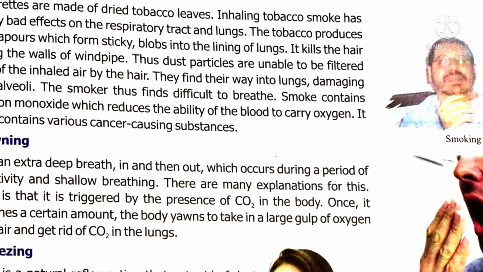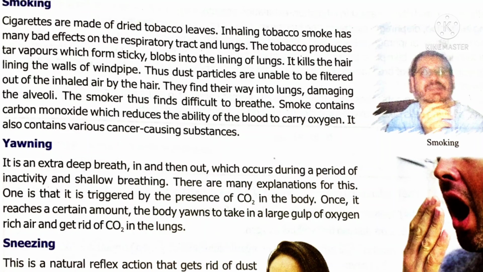Next comes smoking. Smoking cigarettes is not good for health. The cigarette is made of dried tobacco leaves which produce a tar-like vapor that forms sticky blobs on the lining of the lungs. It kills the hair-like structures present on the walls of the windpipe. What is the function of these hair-like structures? They filter the dust particles from the air.